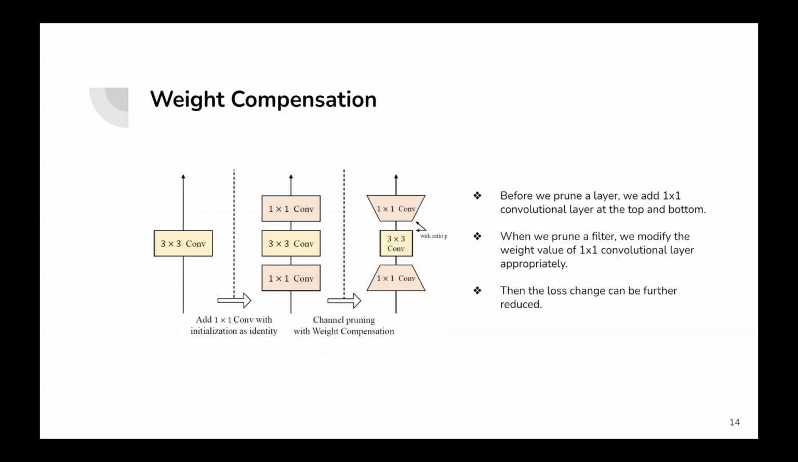Let us first understand how weight compensation works. Before we start pruning, we add a 1x1 convolution layer at both top and bottom, as shown in the orange block in this figure. In this step, the 1x1 convolution layer has the same number of input and output channels to keep the network structure. The weight of this convolution is initialized as identity to keep the output of the original network. When we prune a filter, we modify the weight values of the 1x1 convolution layer to appropriate values. Then the loss change can be further reduced.